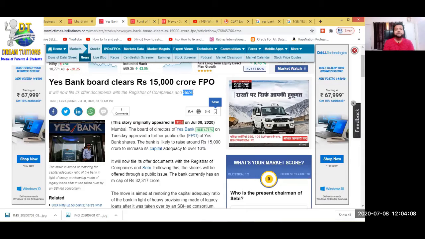First, they took the meeting in the company. Who conducts the meeting? Board of directors. They take decisions on behalf of all the shareholders, all the owners of the company. They take the decision in the board of directors meeting. So they pass a resolution. Okay, let's raise the money, 15,000 crore.